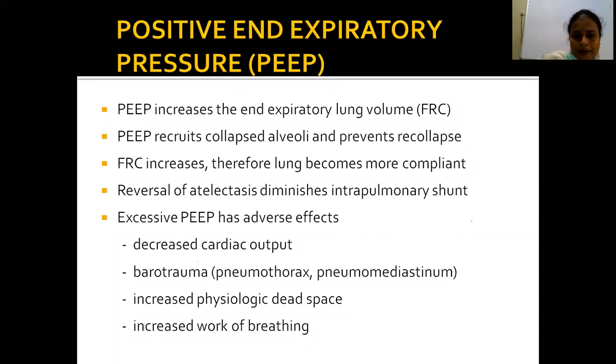But excessive PEEP has some adverse effects. Excessive PEEP can cause decreased cardiac output and barotrauma. It causes overbulging of alveoli and rupture, causing pneumothorax and pneumomediastinum, increased physiological dead space, and increased work of breathing.